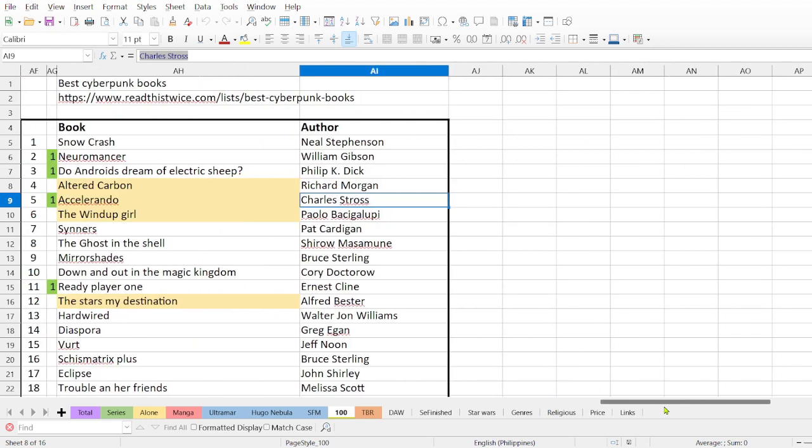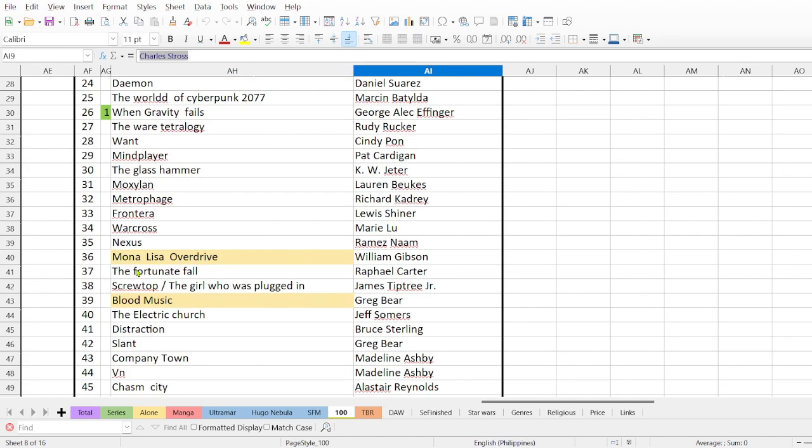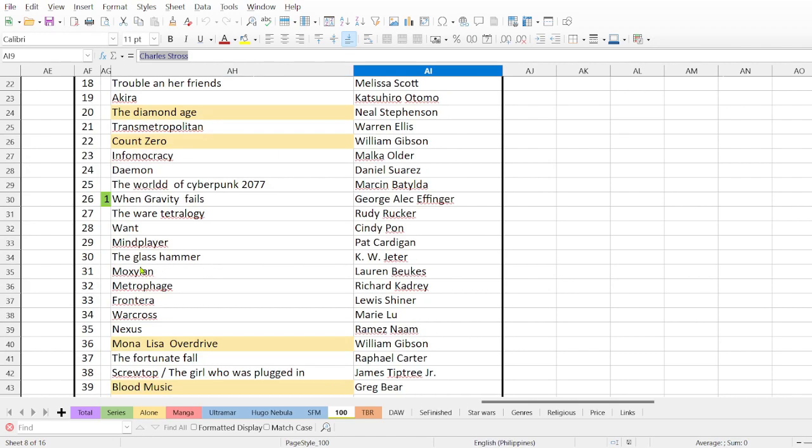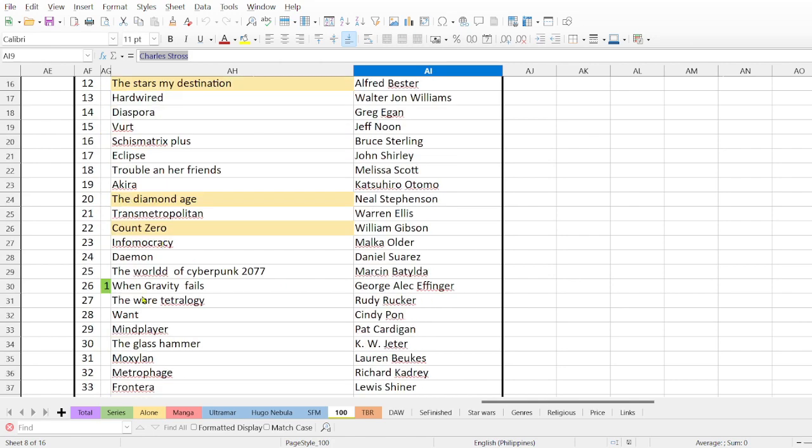And finally, I got interested in reading a bit more cyberpunk books. So here's another list of cyberpunk books. And the funny thing, I have read a few. I have read Otherland, excellent book. I have read When Gravity Fails, which is the first book in a trilogy.